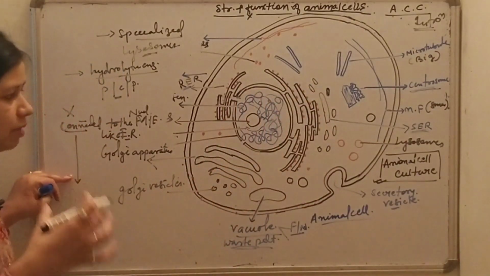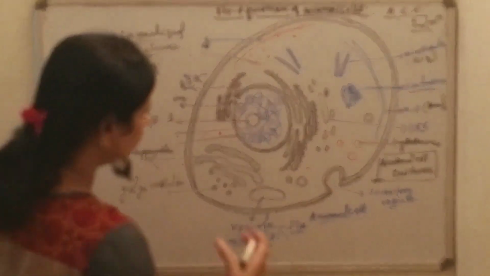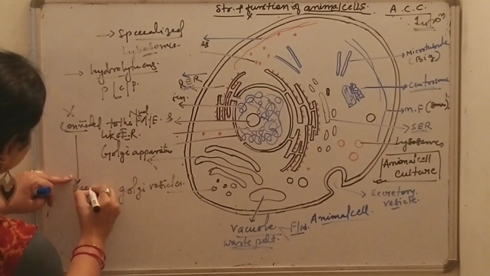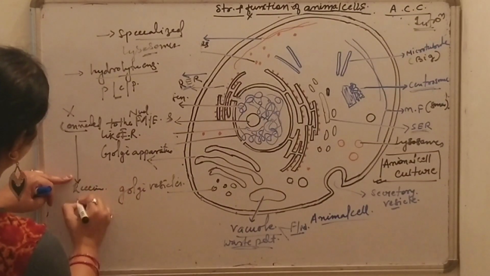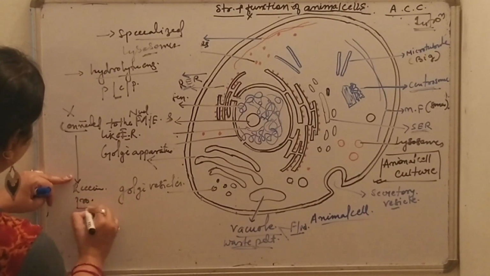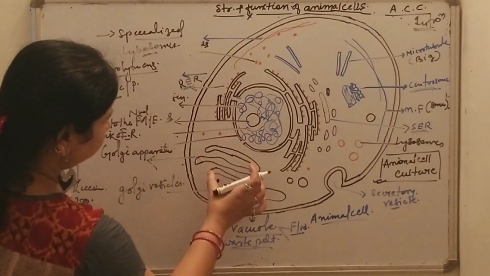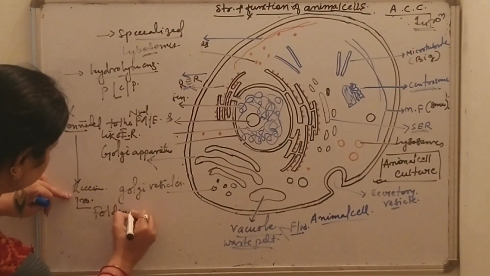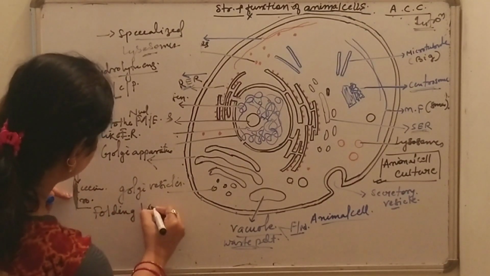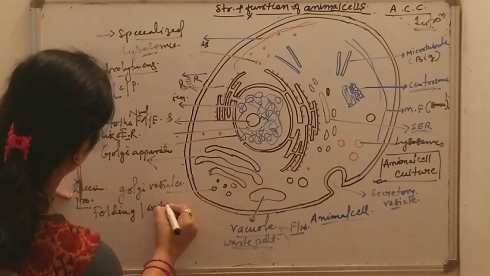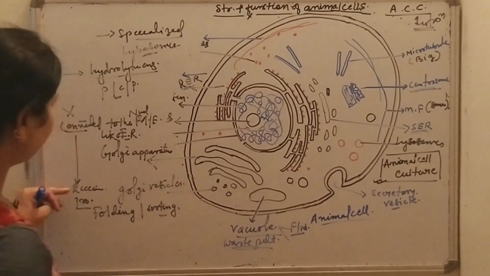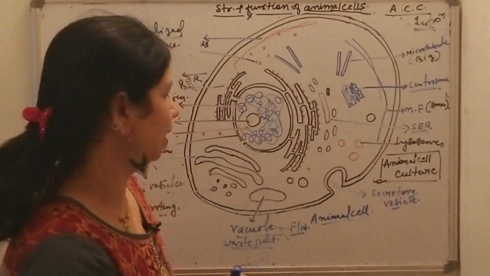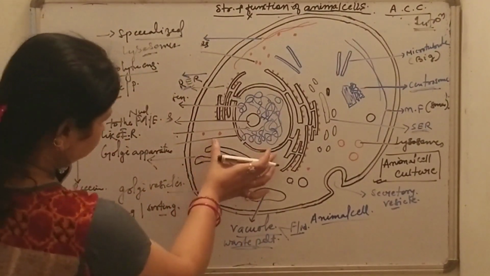The Golgi apparatus is mainly responsible for the folding of those proteins, then the sorting of proteins, and finally the packaging of the proteins is also carried out by the Golgi apparatus.